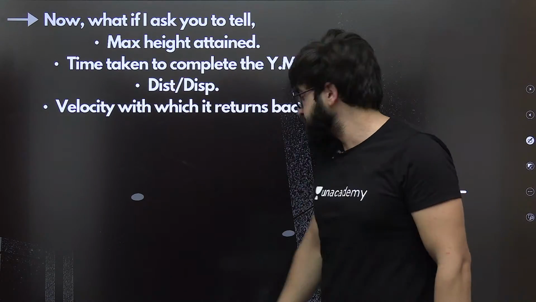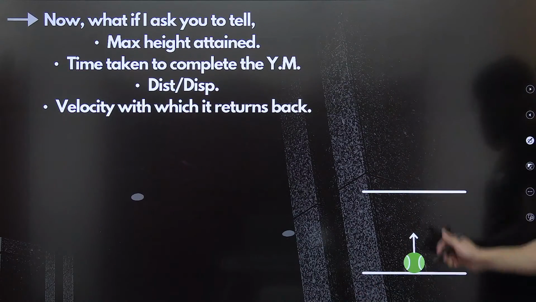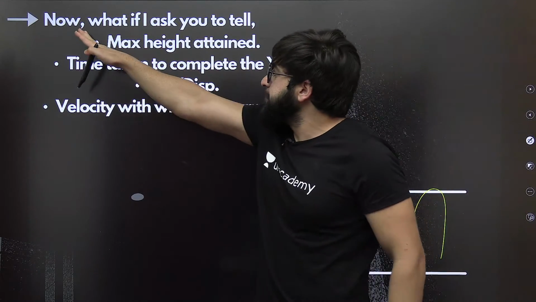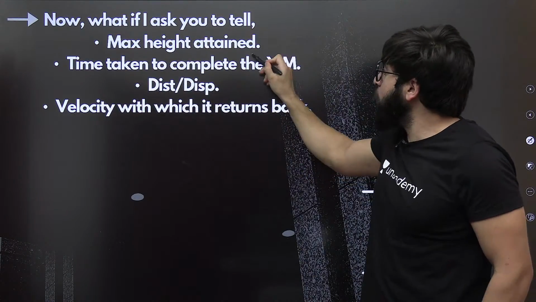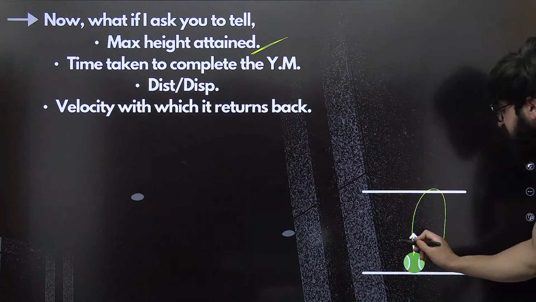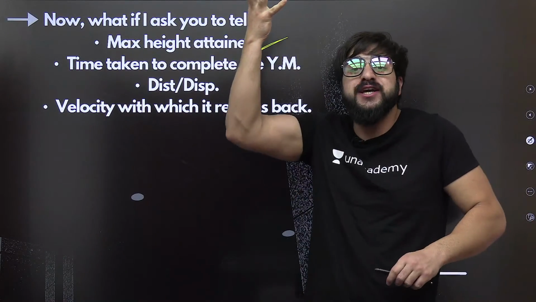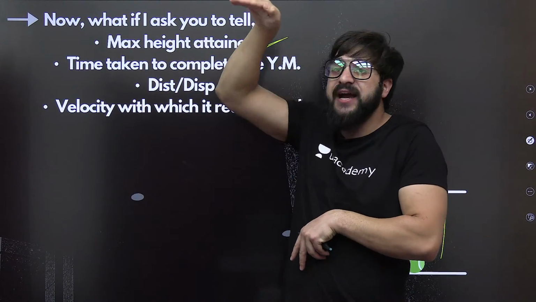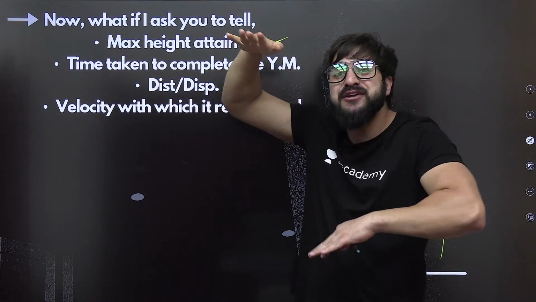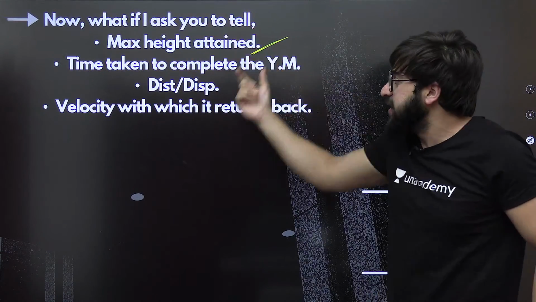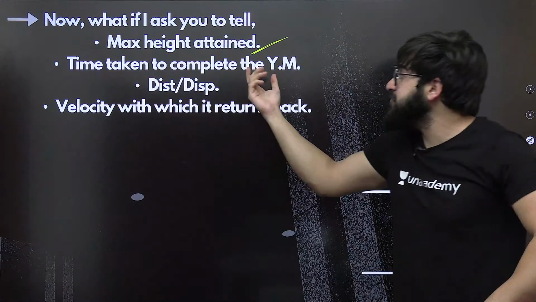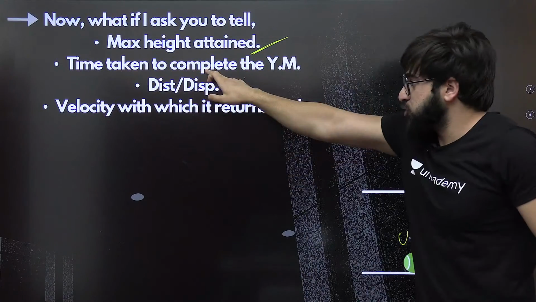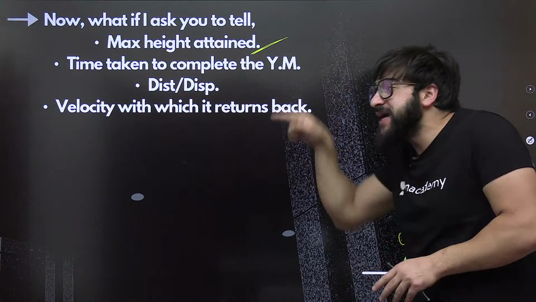Now listen to me very carefully. If I say I'm throwing this ball in the upward direction, and this is basically the path of this ball, if I ask you how much is the maximum height attained by this body, if I'm throwing this ball with a velocity u in the upward direction, it will go till here. How much is this height? Can you calculate this? We need to find the expression for that. Now, if I ask you how much is the time taken to complete this vertical motion, can you find the time to complete this entire motion?